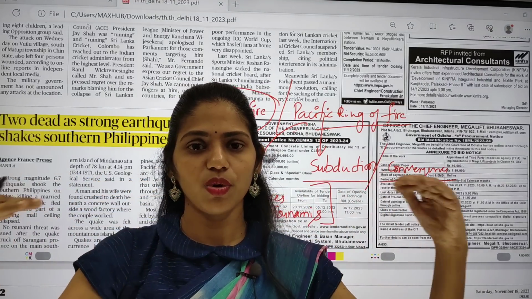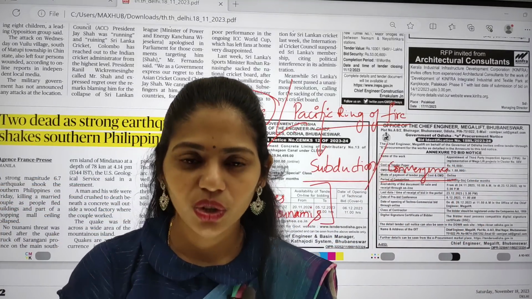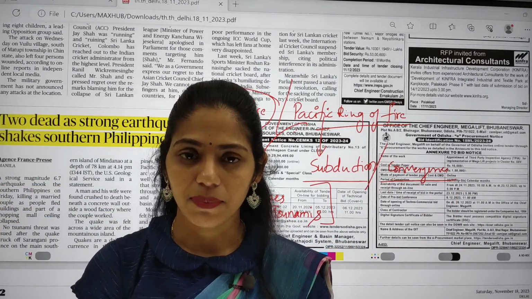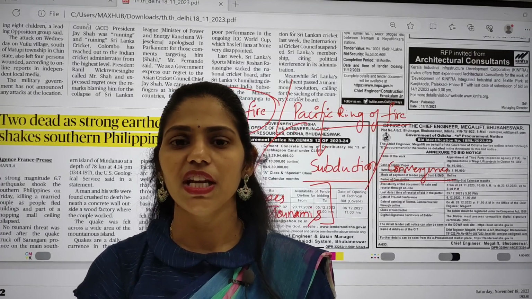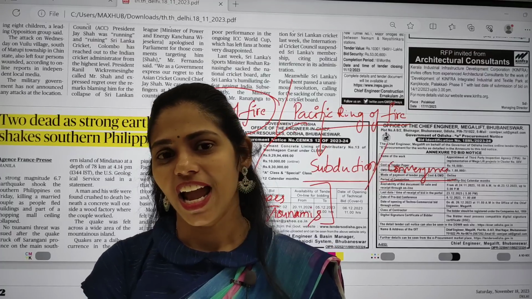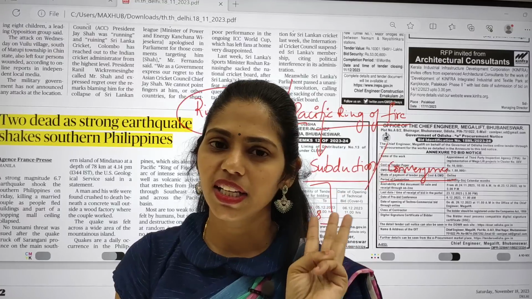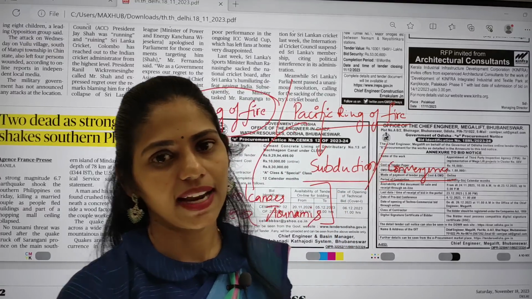That means two plates are moving away from each other. In the Atlantic Ocean, we have these divergent plate boundaries, because of which we have mid-oceanic ridges in the Atlantic Ocean. And this one is transform plate boundaries. So these are the three kinds of plate movements that we can see.